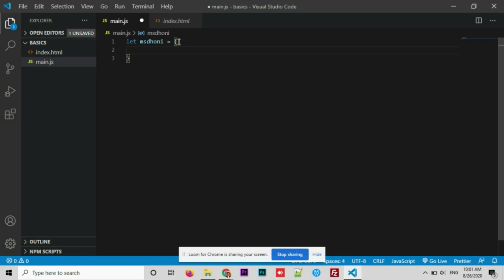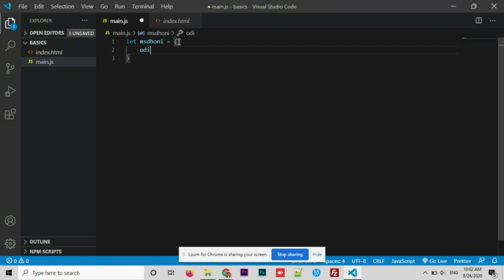What exactly is meant by a key and value? These keys can help us access the value which is inside. We'll be adding multiple properties inside the object. Each and every property value will be associated with a key. These keys can help us access a specific value inside the object. Now let's see how to add the data and how to access it.